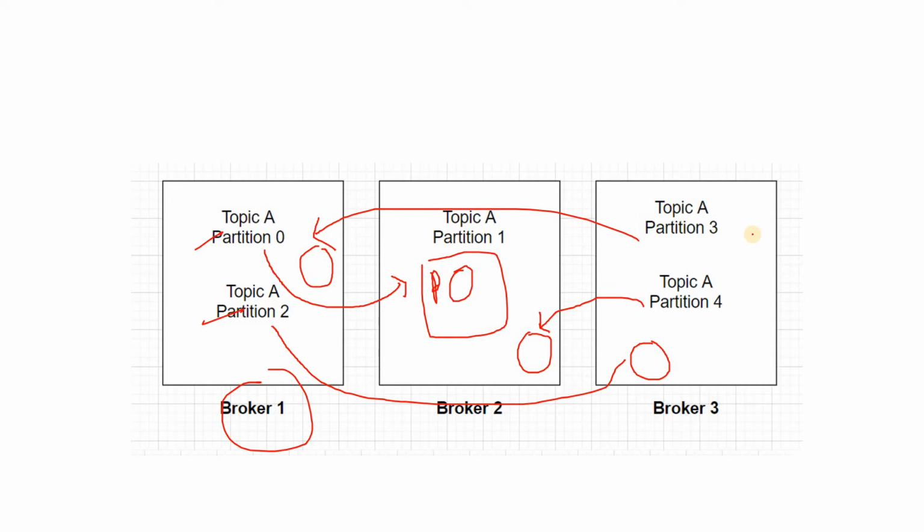Like that, if we are storing the replicated data in another server, and suppose one particular server goes down, then what will happen is that the same partition's data is available in another server, right? So from that replicated data, we can read and fulfill the requirement of our consumer, okay? And even producers can publish messages to that replicated data, right? So that's the advantage of having replication, okay?